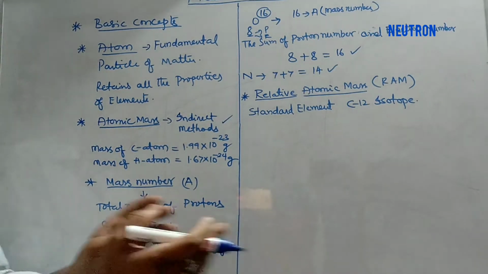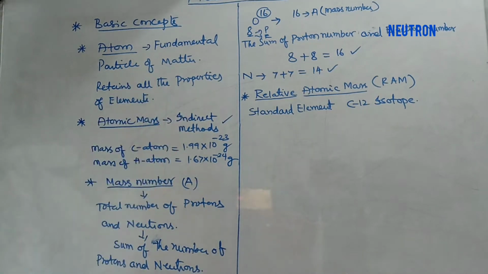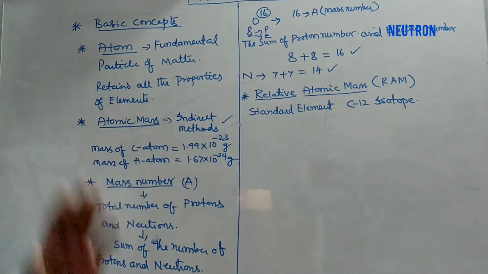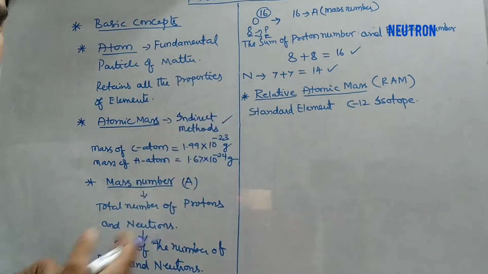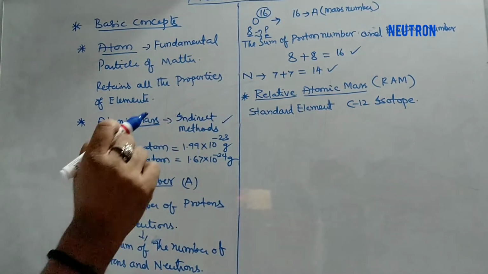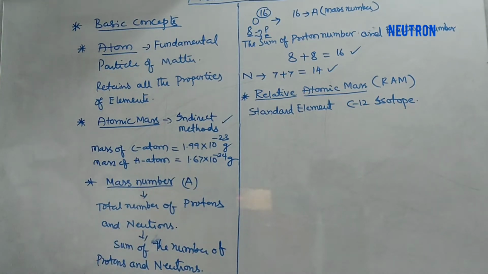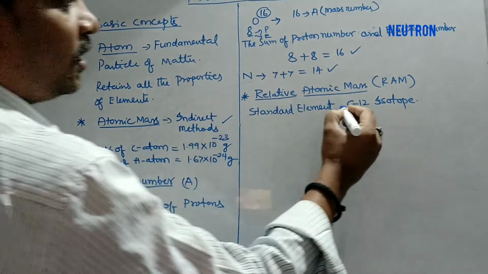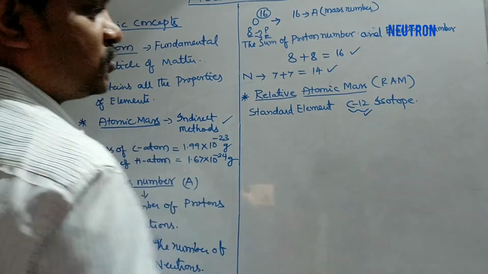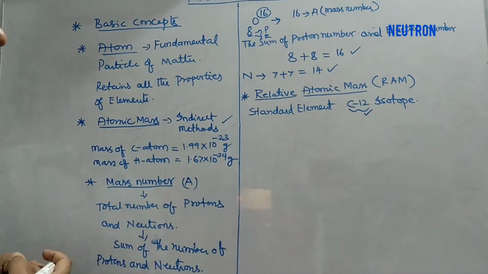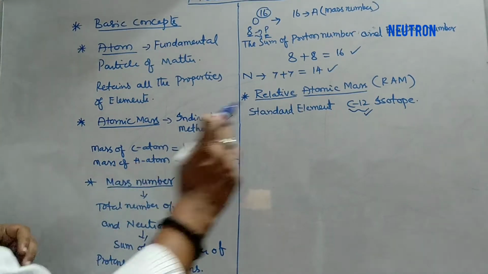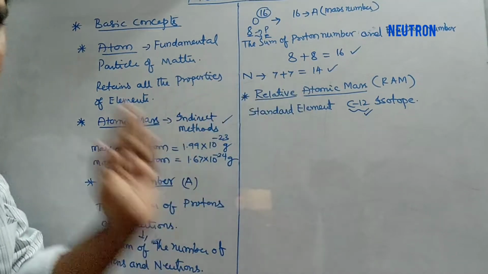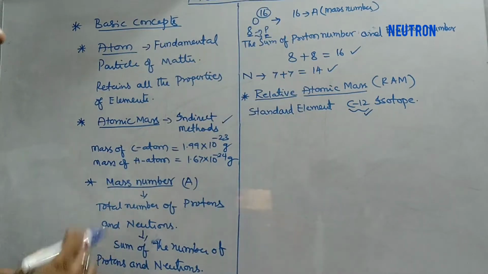If you take other elements, we are taking the average atomic masses, based on percentage of abundance. In other cases, they are having fraction values, not nearest to integers also. But in carbon, almost the average of all the isotopes is equal to C12, the nearest value of carbon is 12. So the average of all the isotopes is nearly equal to 12. That's why I am taking the standard element as carbon.